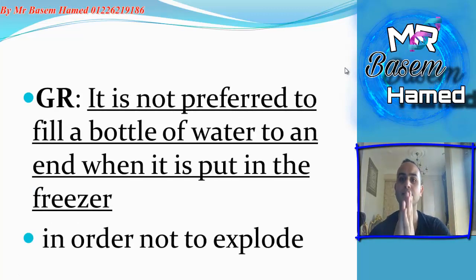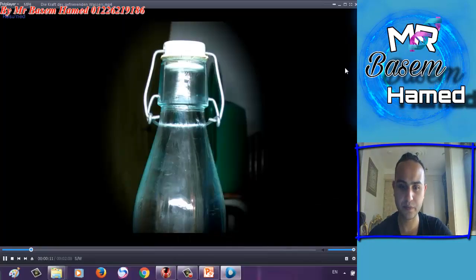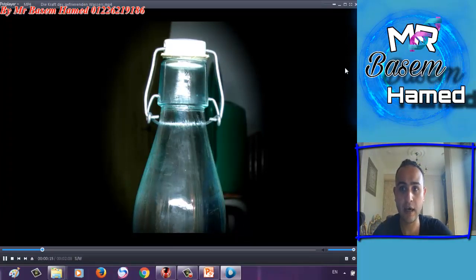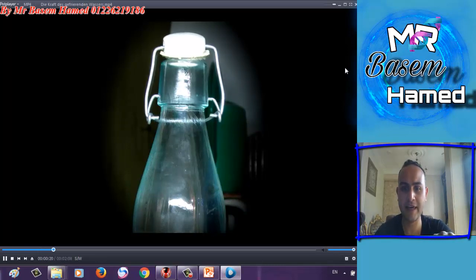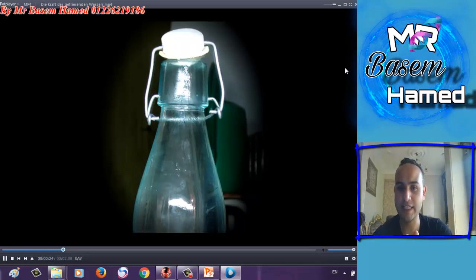Give reason: it's not preferred to fill a bottle of water to the end when it is put in the freezer, in order not to explode. I can show you that. When we put the water inside the freezer, look, the water expands. Water expands when it freezes and changes into ice.